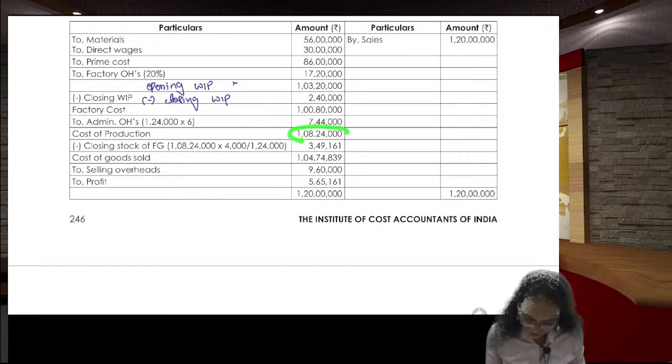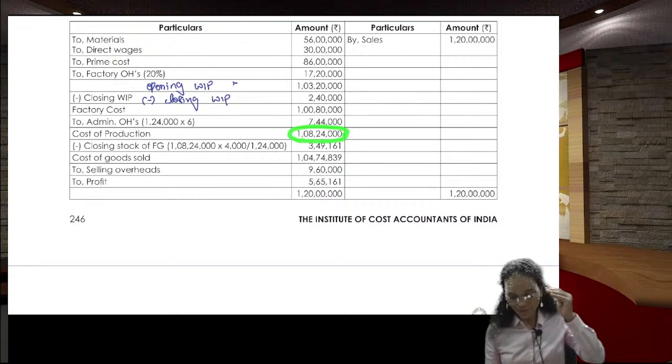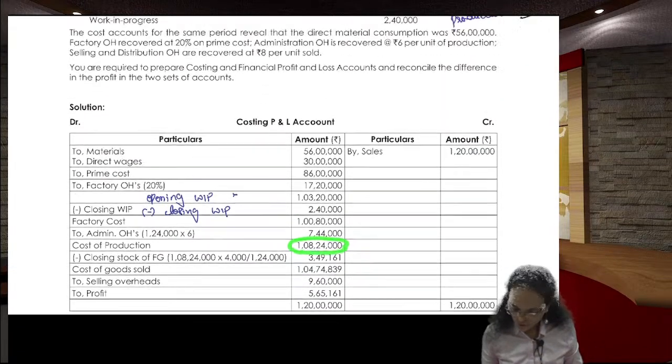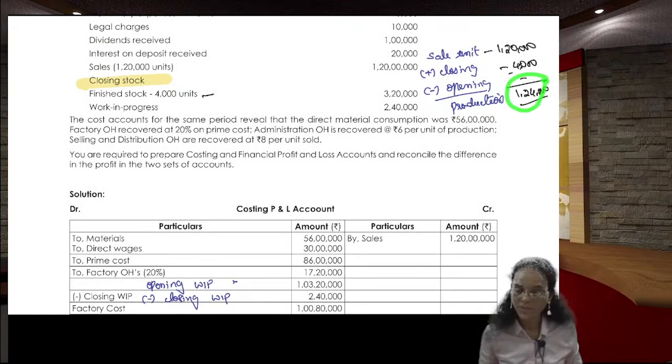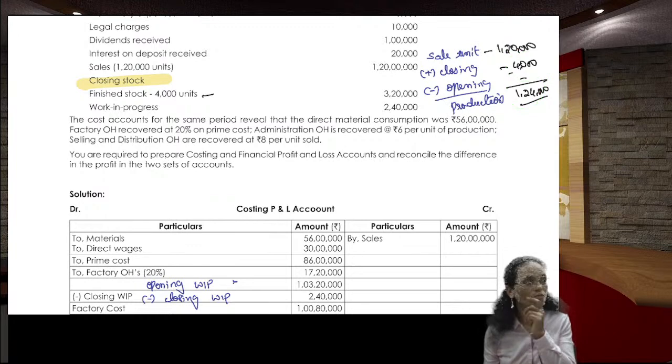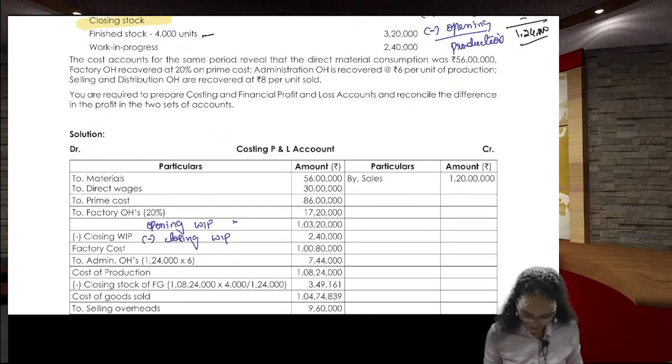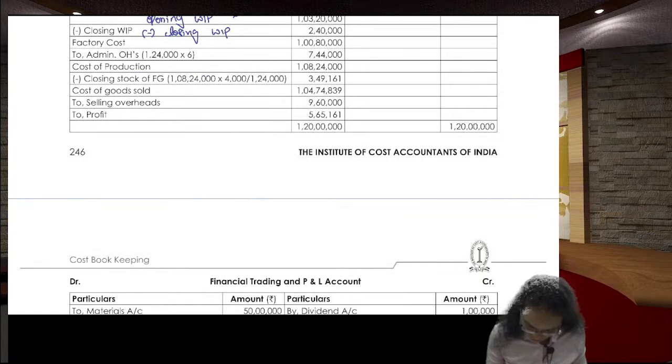180 lakhs 24,000 rupees is the charge we incurred to produce 1,24,000 units. Then what about the units which are there in the closing stock? That is 4,000 units.